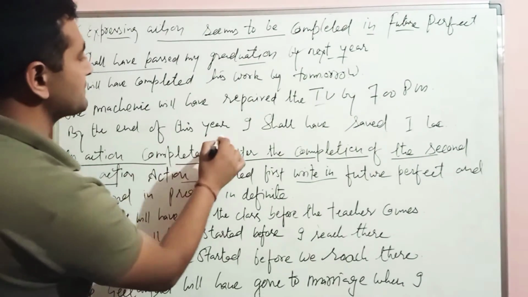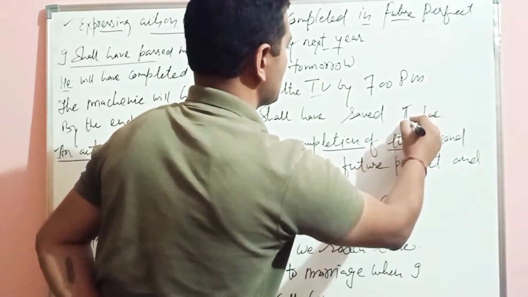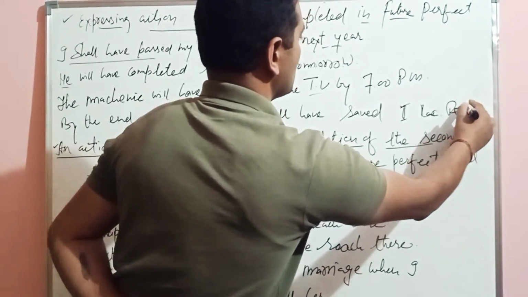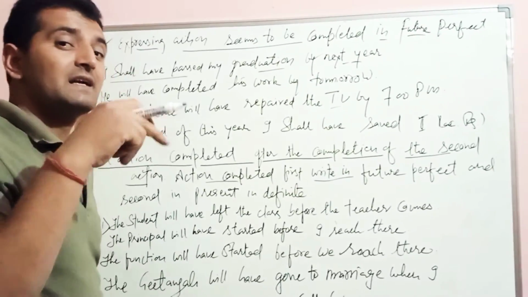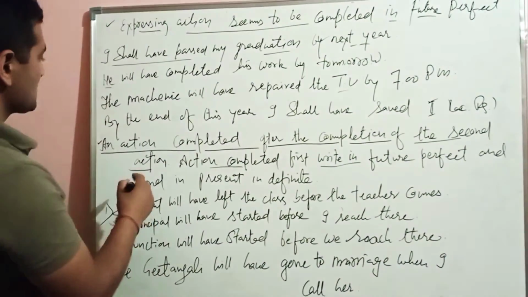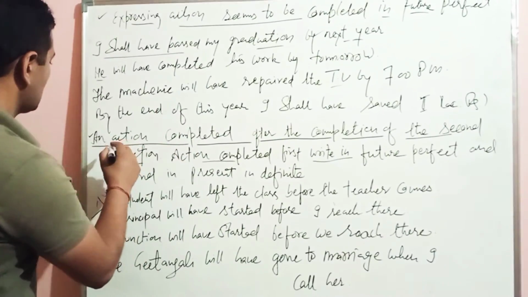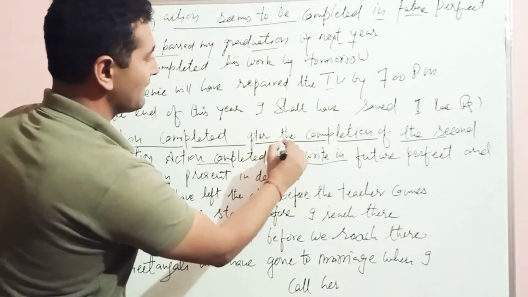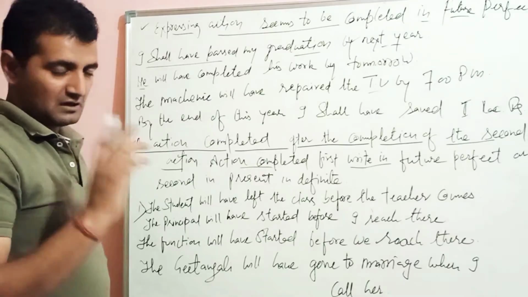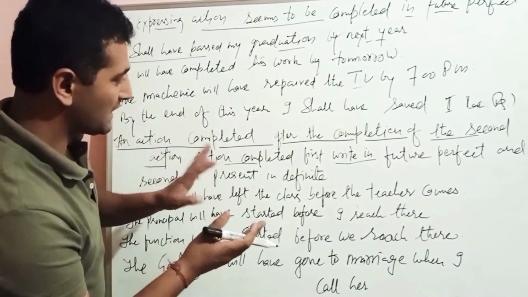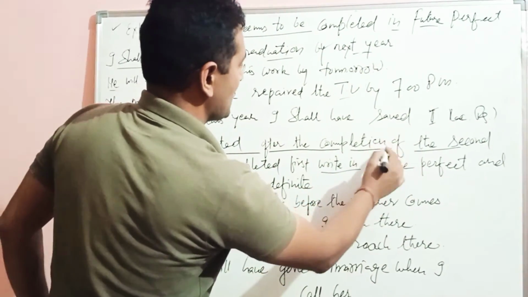And by the end of this year I shall have saved 1 lakh, लगभग 1 लाख रुपए बचा चुका होगा. कब? End of the year तक. So there is one more thing that is very important, so you should not miss all these things. An action completed after the completion of the second action. See, there may be two types of actions, और एक action पहले होता है एक दूसरा होता है, लेकिन यहाँ पे देखिए completed after the completion of the second.